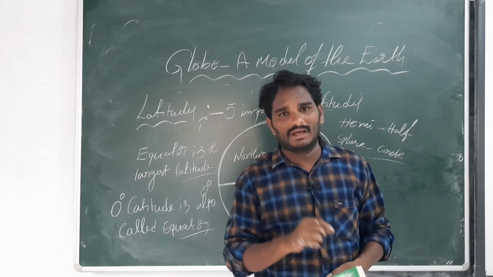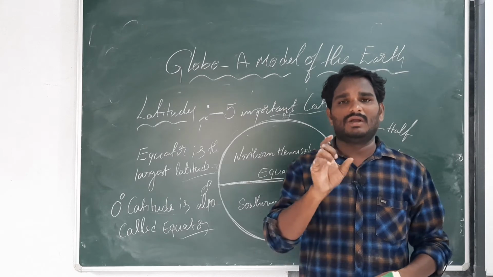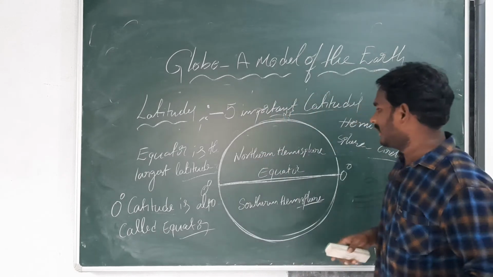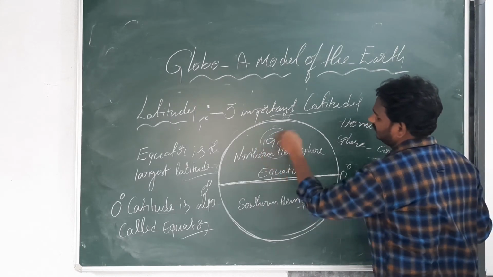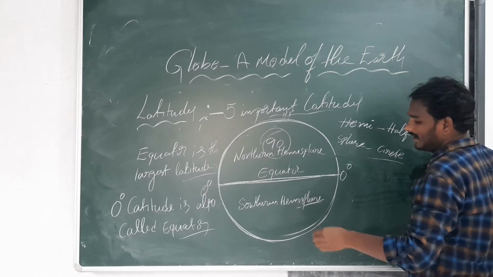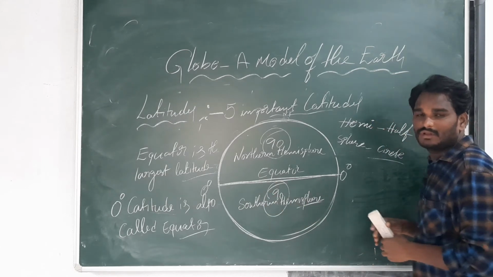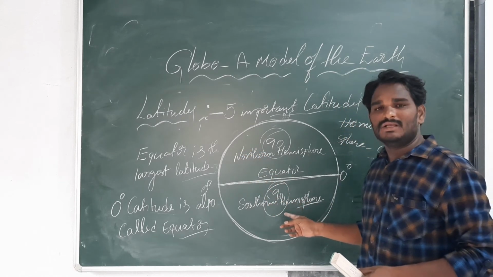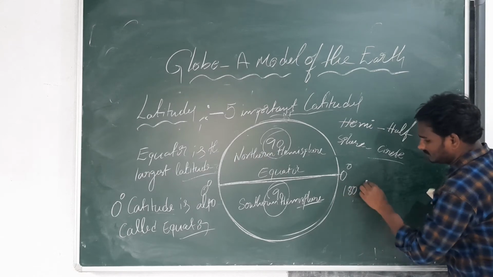What is the meaning of hemi? Hemi means half, sphere means circle. Totally it is a half circle. But how many latitudes are there? There are 90 latitudes in the northern hemisphere and 90 latitudes in the southern hemisphere. Totally there are 180 latitudes.